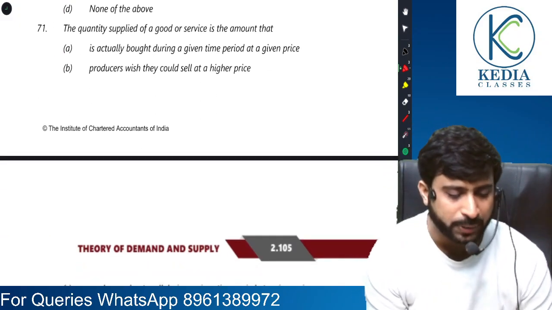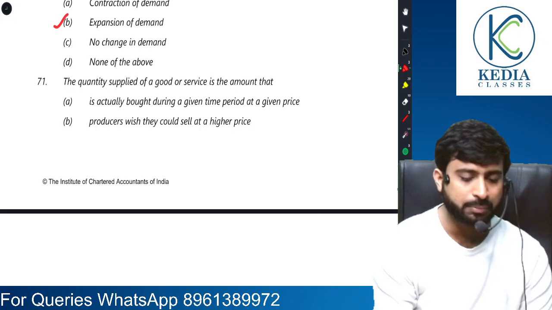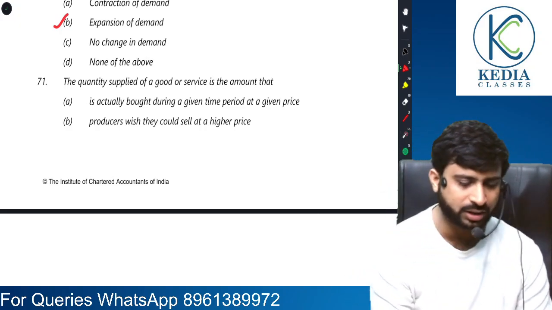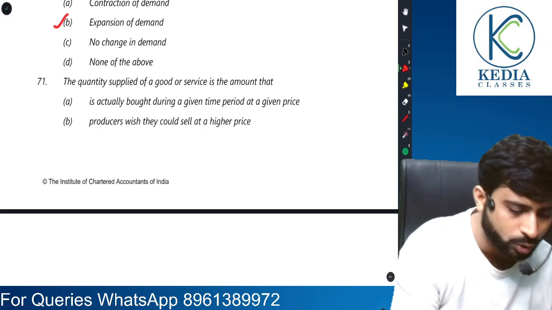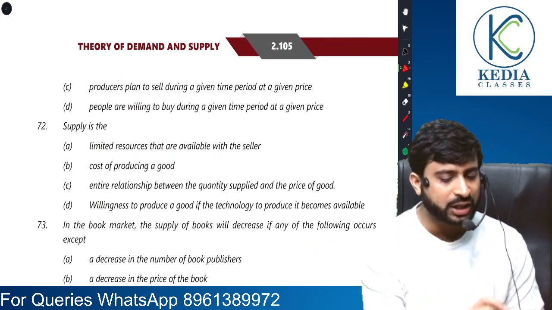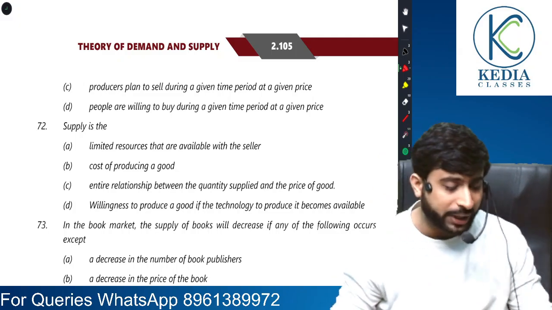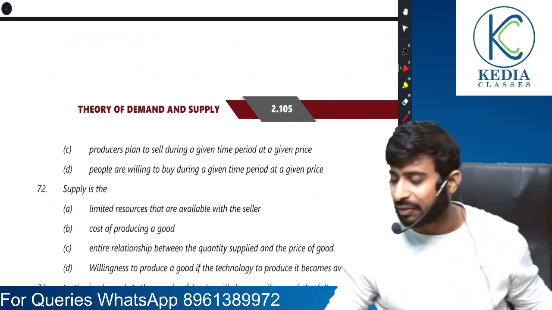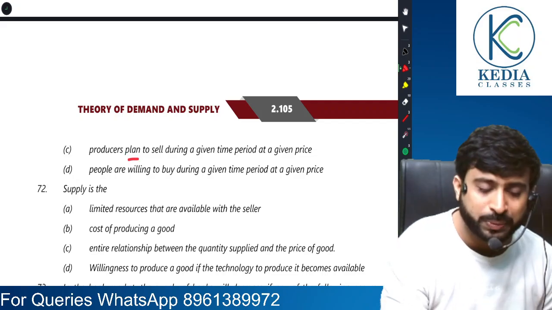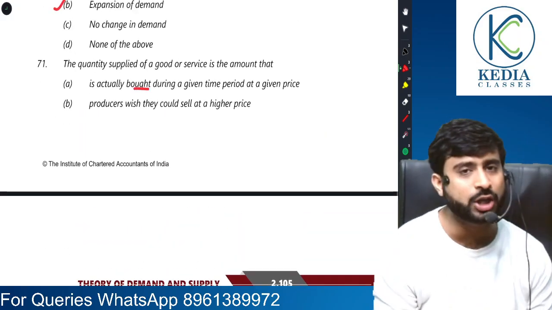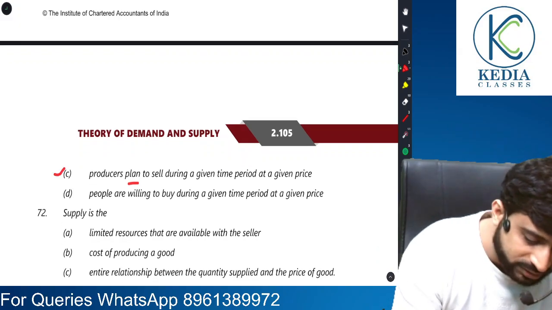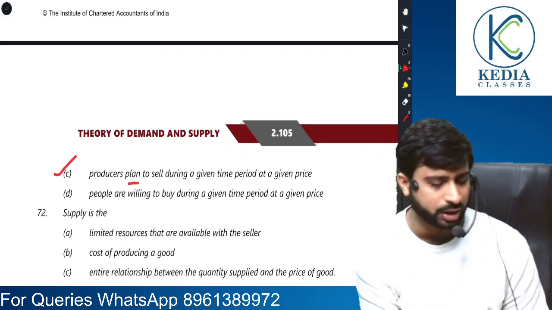The quantity supplied of a good or a service is the amount that is actually bought during a given time period at a given price. It's correct. Producers wish they could sell. A seems correct. Producers plan to sell during a given time period at a particular price. Now see, here in 71, there is a kind of debate, because it is planning to sell and that is actually bought. Actually bought is the sales value, but plan to sell is a better version rather.